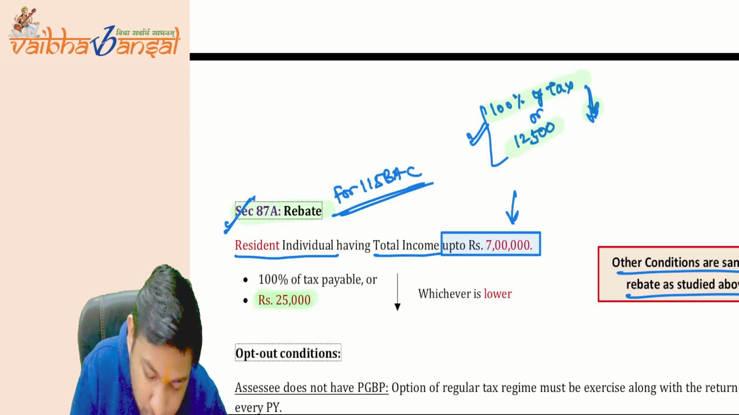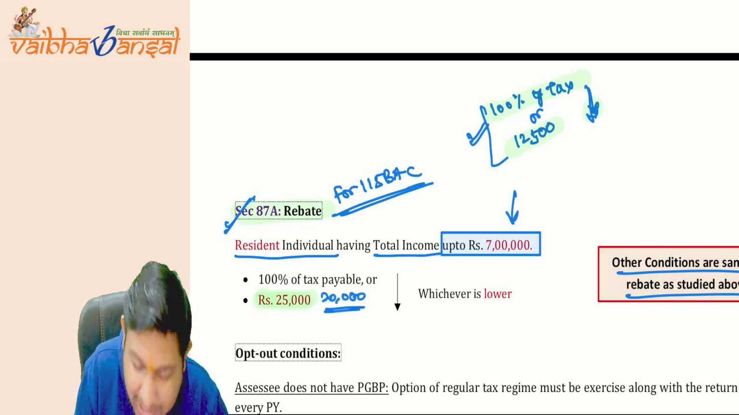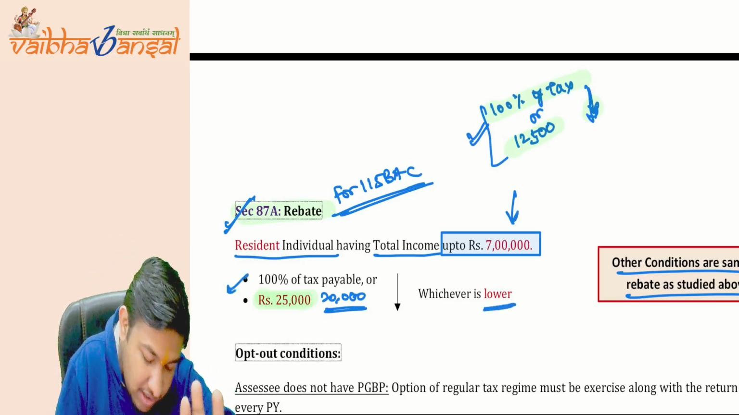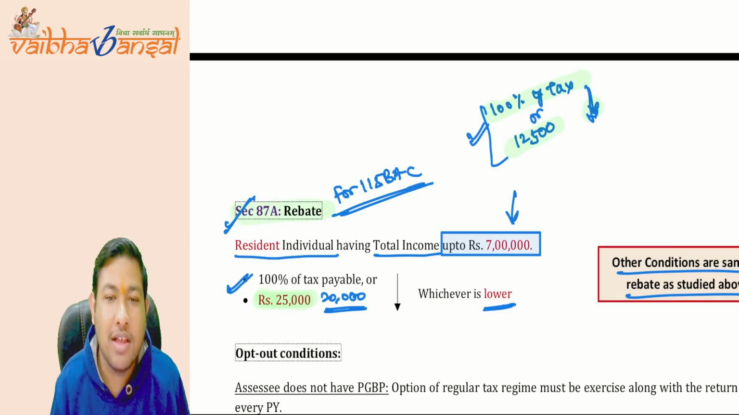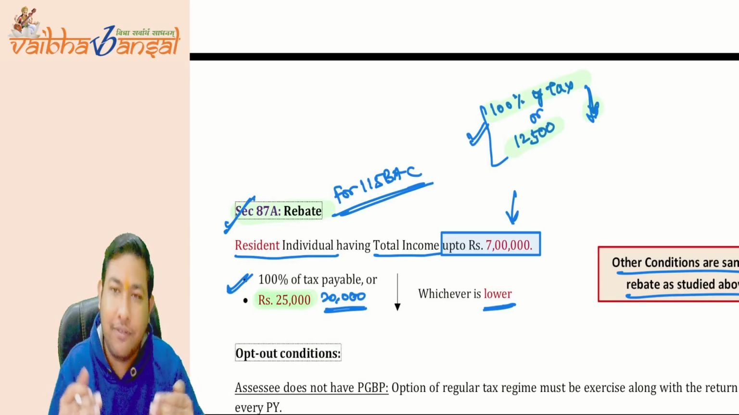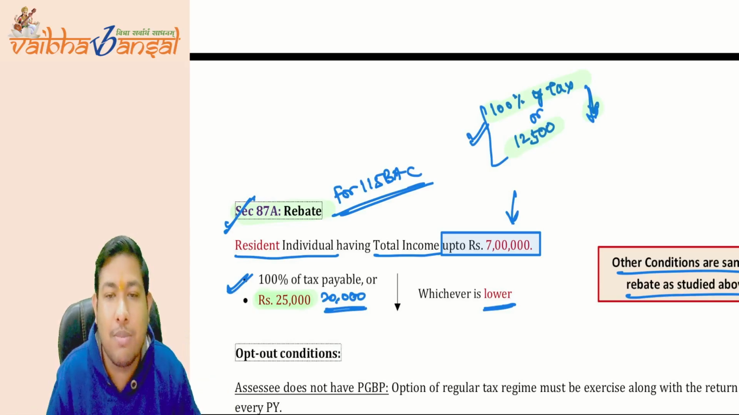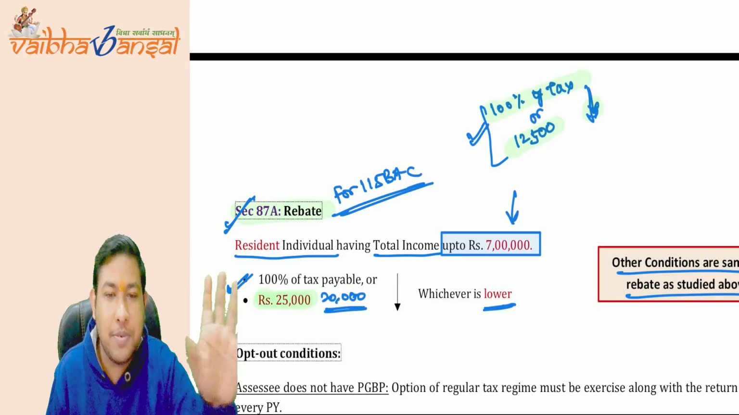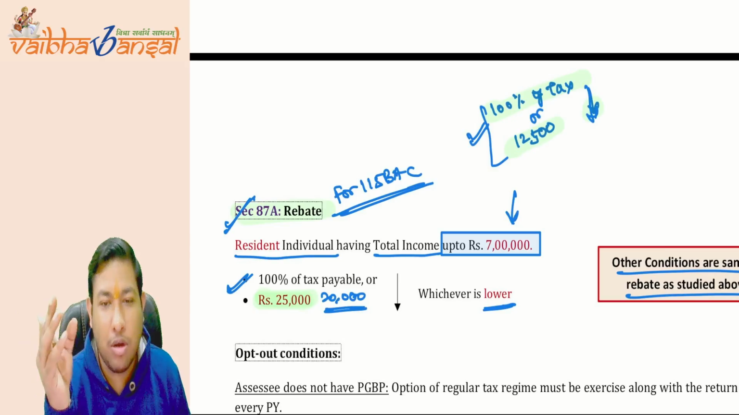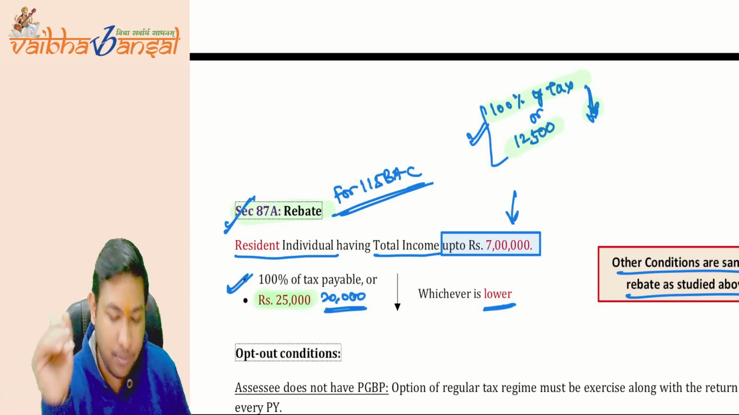Usually it should be 20,000, but it does not make any difference to the calculation, because whichever is lower will always become 100% of the tax payable. This is just a drafting error that they should have considered, but if they did not consider it, there is no problem at all, because 100% of the tax payable is always going to be the lower figure. Okay, this is the point.